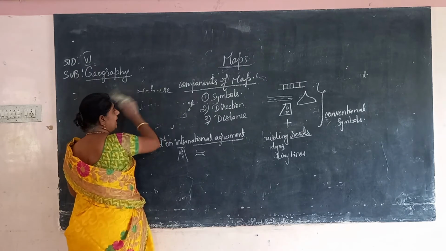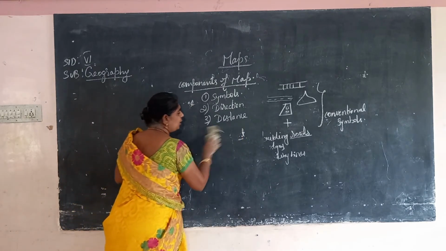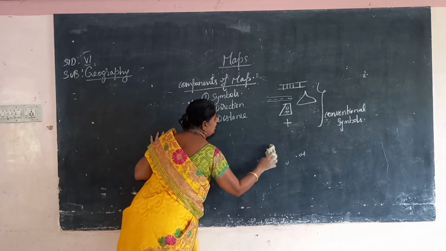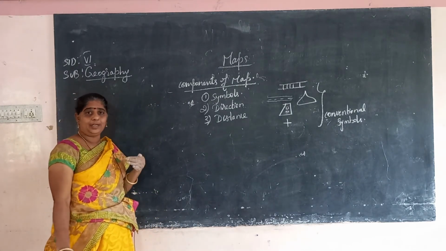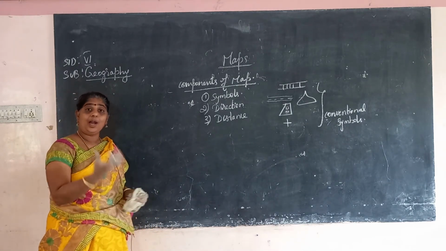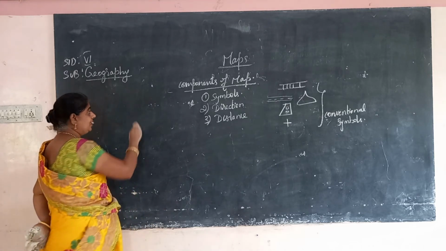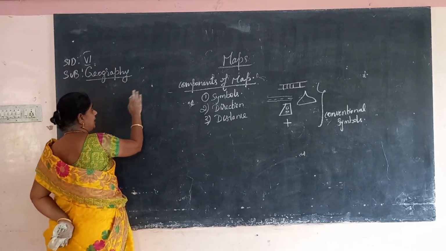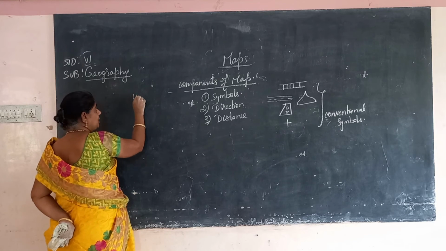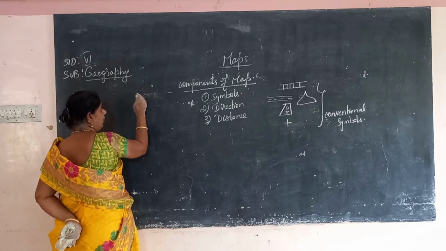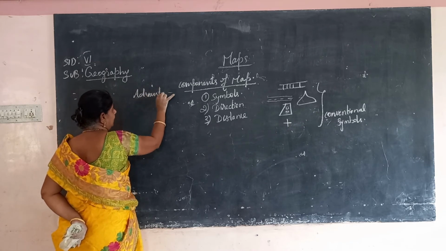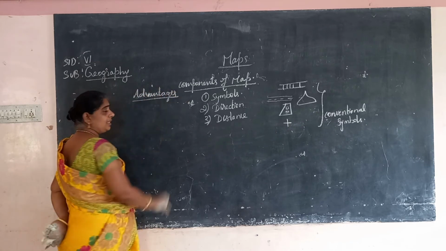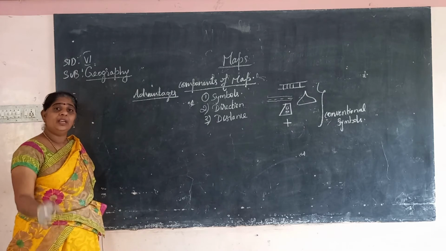Okay, then the next point: using maps has a number of advantages. By using these symbols in maps, we have many advantages. So what are the advantages? We are going to see about that. Using maps has a number of advantages.